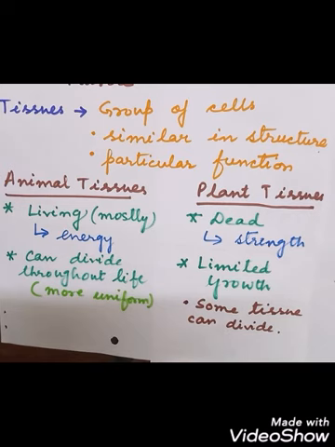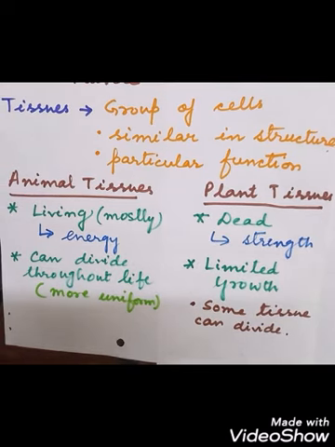So in the pattern of growth also, you can see that some of the cells in the plant tissues can grow continuously, some can divide, and some cannot grow. Whereas in the animal tissues, there is a more uniform pattern of growth. Some of the cells can divide throughout their life. So in the plants, we can see there are dividing tissues and non-dividing tissues.